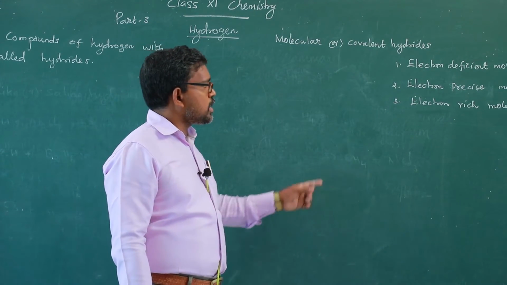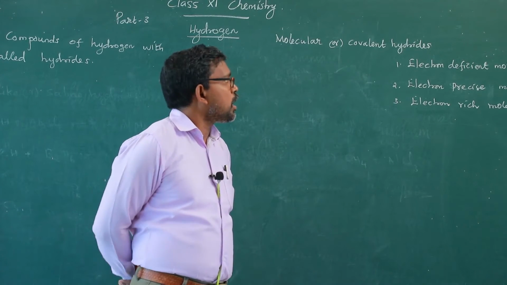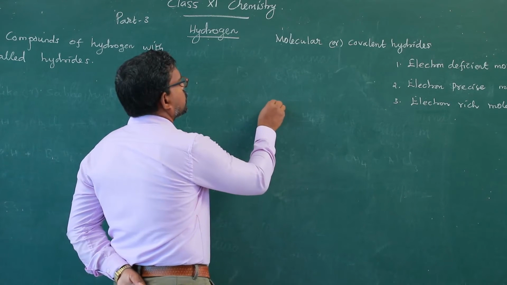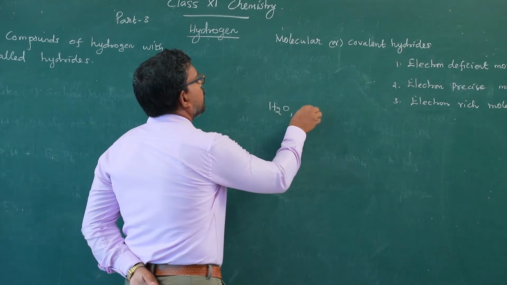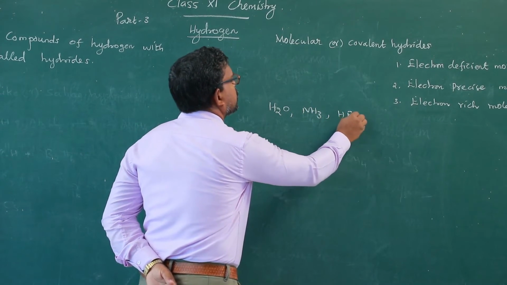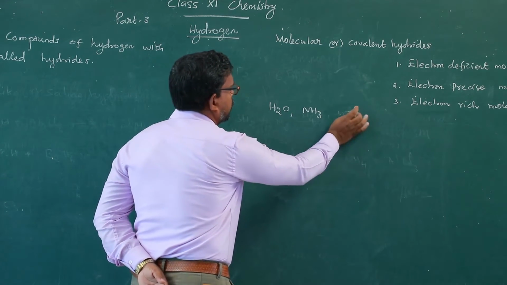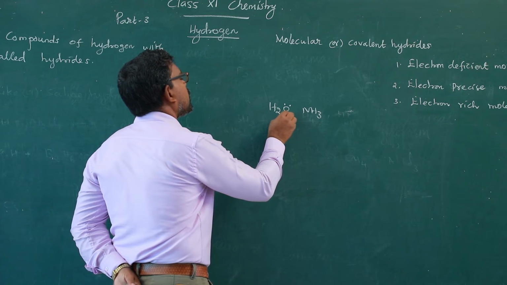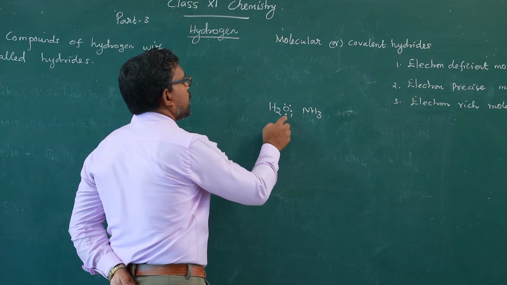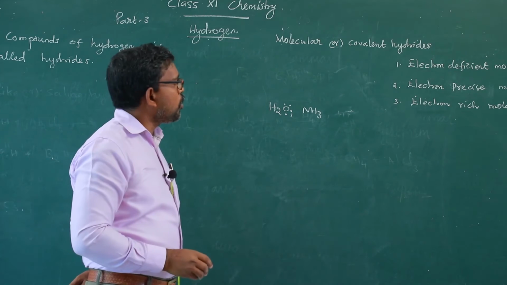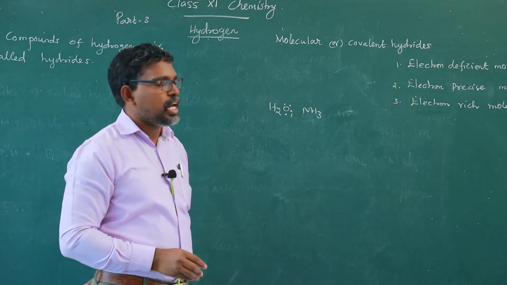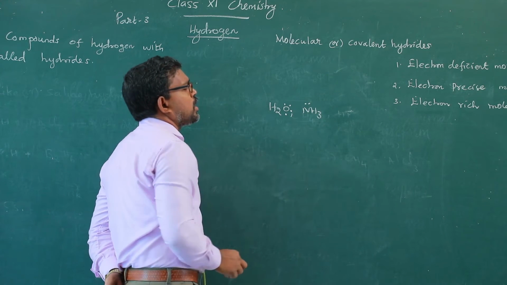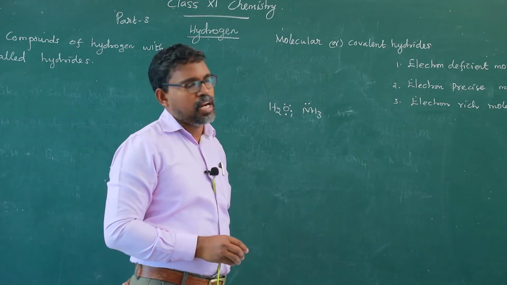The last one is electron rich molecular hydrides. Here we are considering the examples water, ammonia and hydrogen fluoride. First of all, water. In a water molecule, the oxygen atom has 2 lone pairs of electrons in its valence shell, and similarly the nitrogen of ammonia has 1 lone pair of electrons.